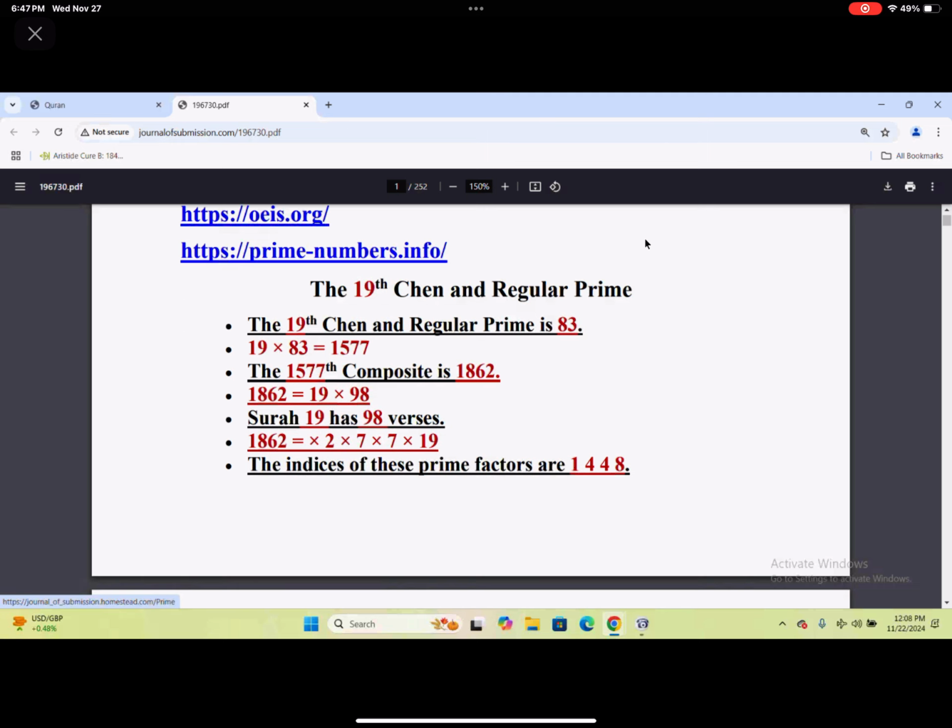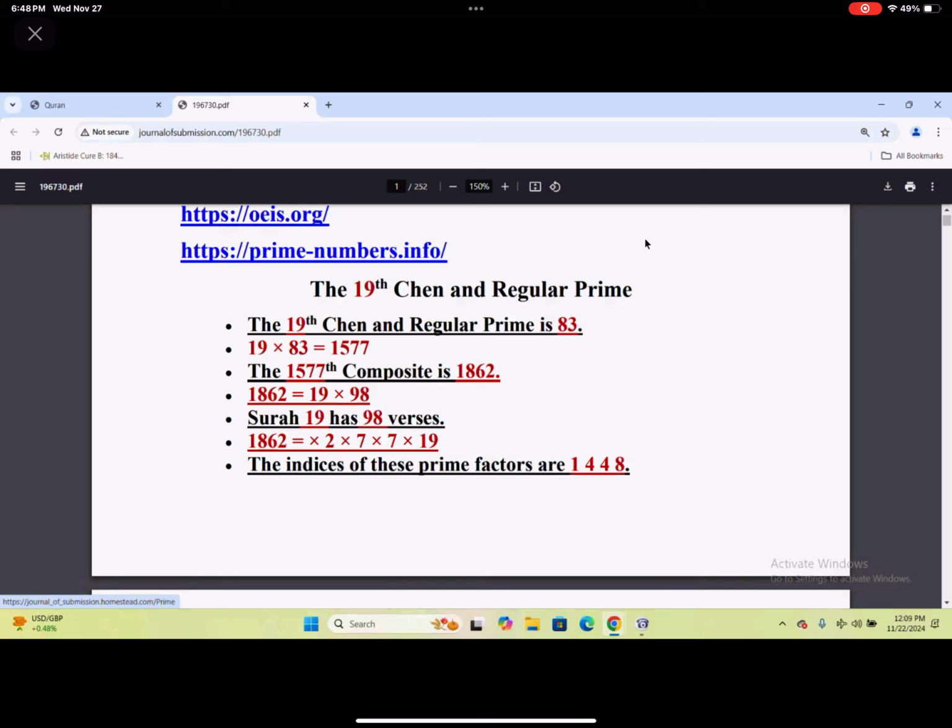And the 1577th composite is 1862. But 1862 is 19 times 98, and as we know, chapter 19 has 98 verses. Okay, so I write it down: Surah 19 has 98 verses. So immediately from this 83, and I didn't put it here, but 83 also is the index of composite 114.